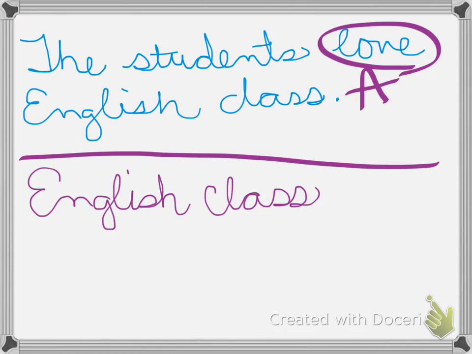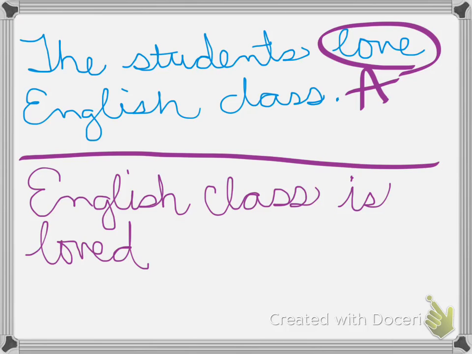So basically now we start with the words "English class" because that's going to become the subject. So the first thing that needs to change between active and passive voice is the subject of the sentence. The next thing that needs to change is the form of the verb. You're going to keep the same main verb of "love," but when you're changing from active to passive, you have to add in a form of "be" plus "-ed." Since this sentence is in the present tense, "students love," you would say "English class is loved." So again, the verb just changed from "love" to "is loved."